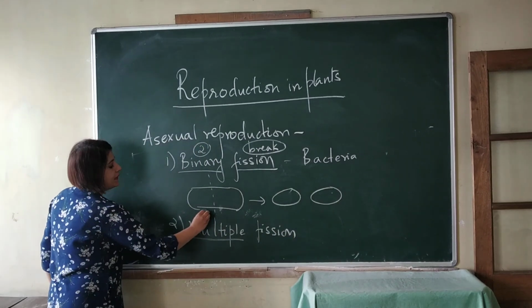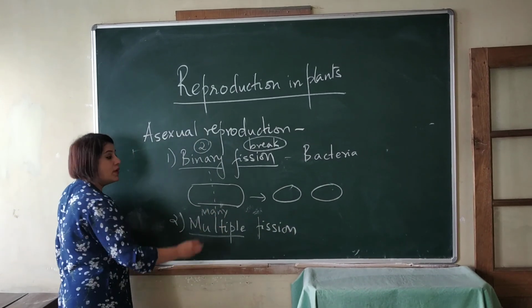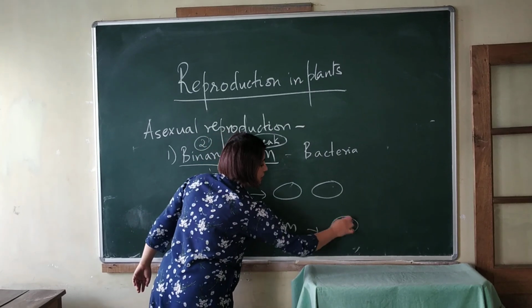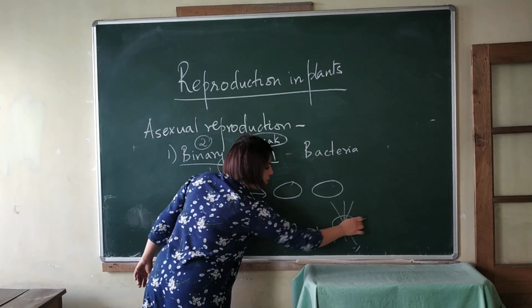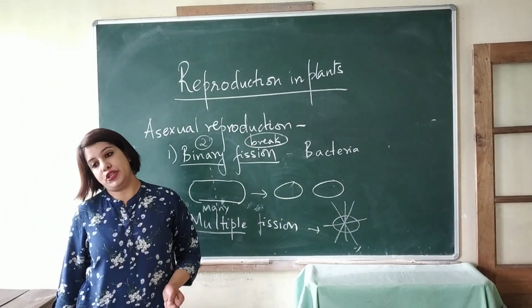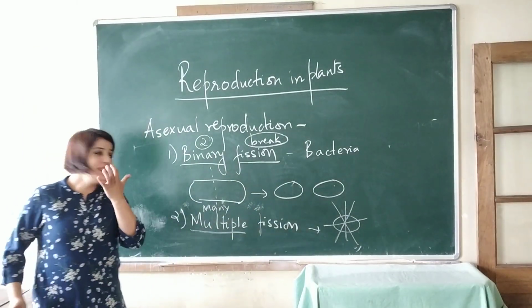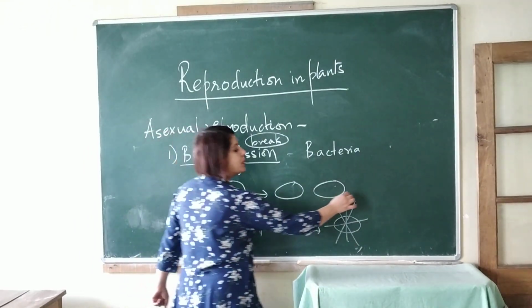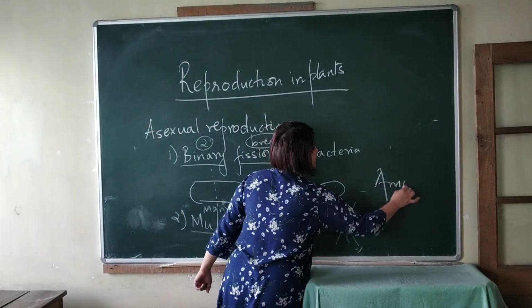Multiple means many. So if one cell divides into many daughter cells, we call it multiple fission. Okay? And then we see this type of asexual reproduction in amoeba.